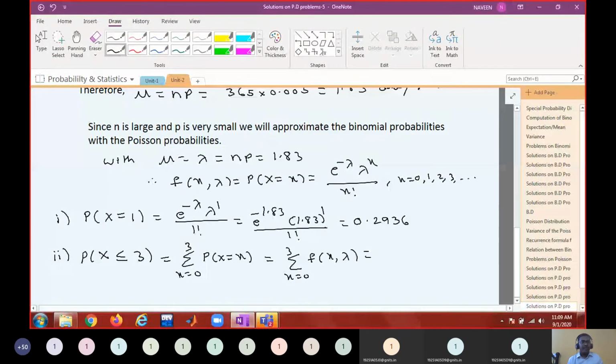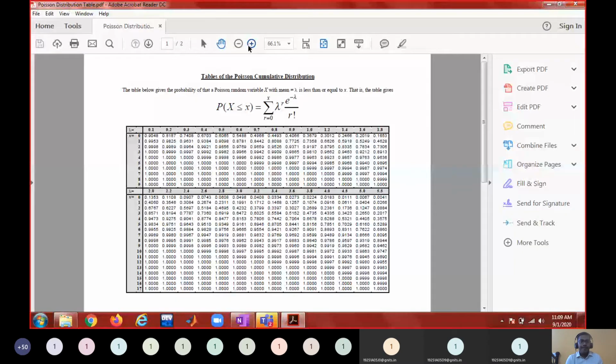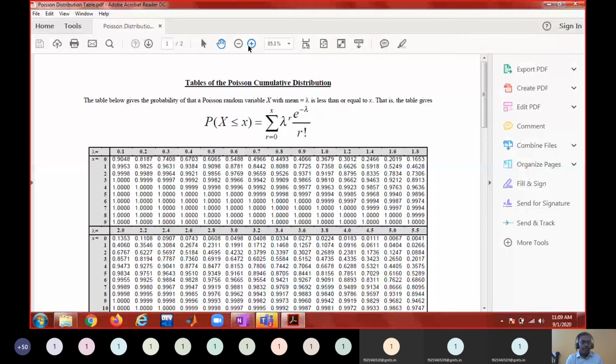If you think it's okay to take 1.8, then you can use the cumulative distribution table. Let me see the Poisson distribution table. 1.8 is there, right?